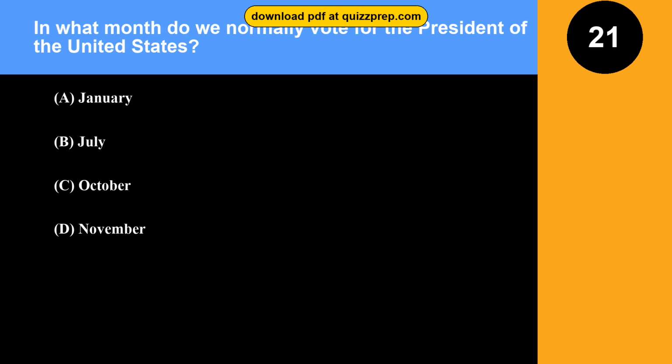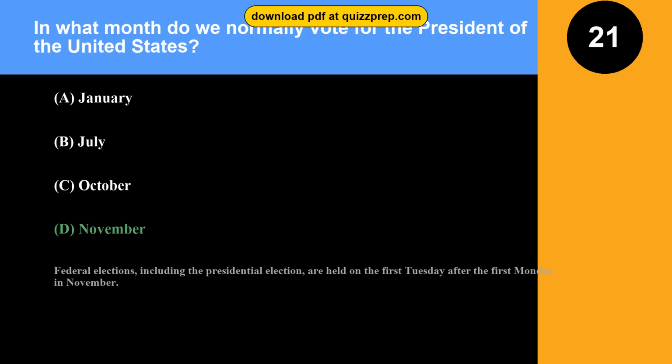Question 21. In what month do we normally vote for the President of the United States? Option A, January. Option B, July. Option C, October. Option D, November. The correct answer is option D, November. Federal elections, including the presidential election, are held on the first Tuesday after the first Monday in November.